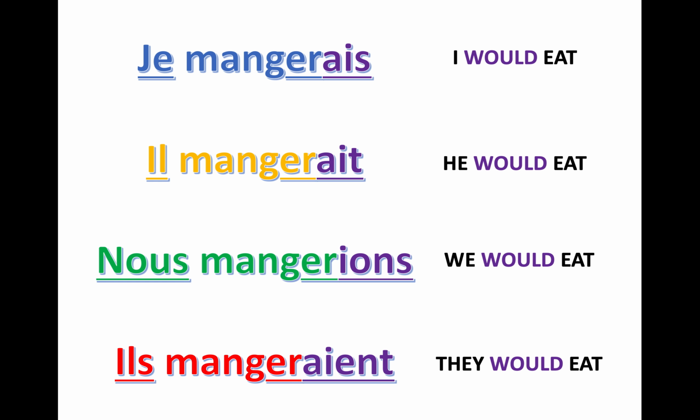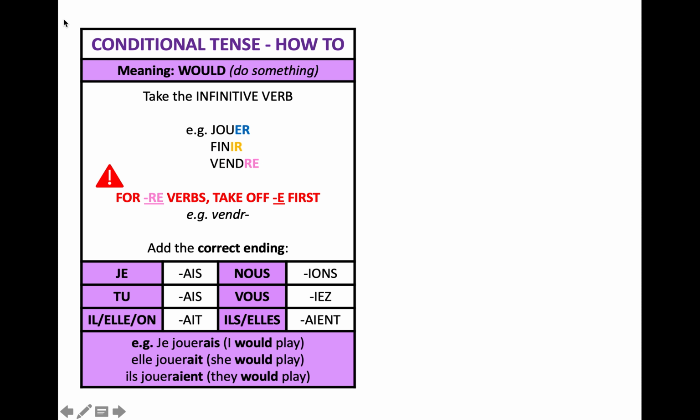They all mean something that would happen, and that would is indicated by an ending added onto the infinitive verb. You see manger, manger, manger, manger, ending in ER, just as we find it in the dictionary, and we've added on an ending. That is what indicates the would. And as always with tenses, that ending changes every time we change the person. So this is a guide to forming the conditional tense in French. So the meaning is would.